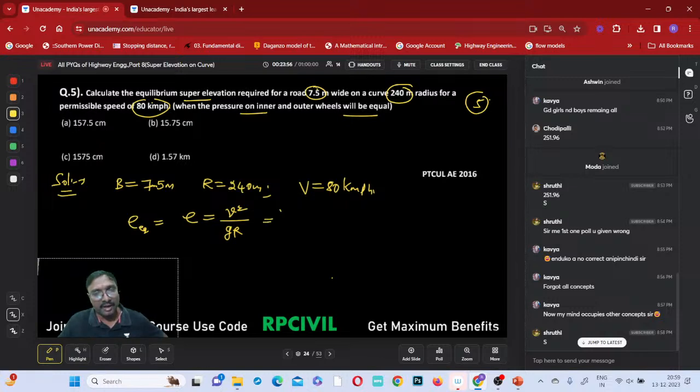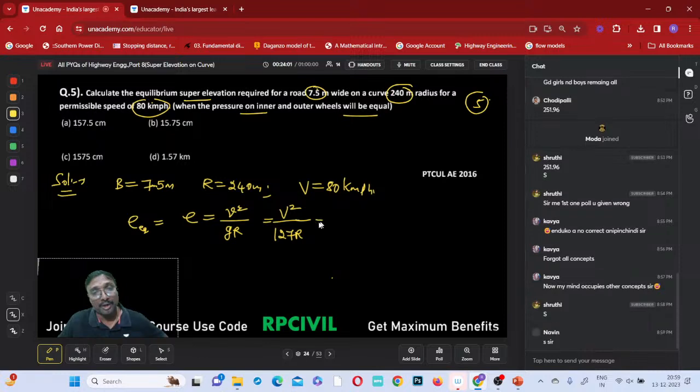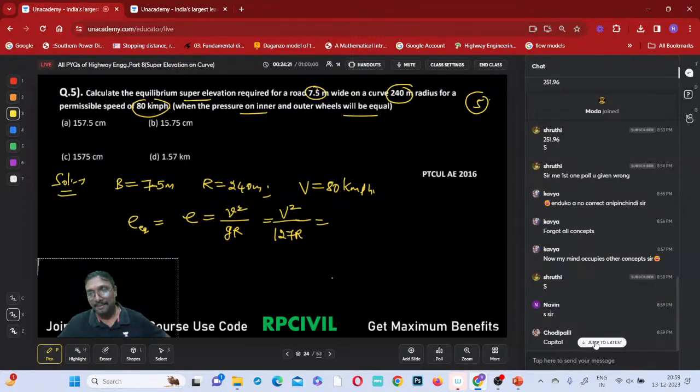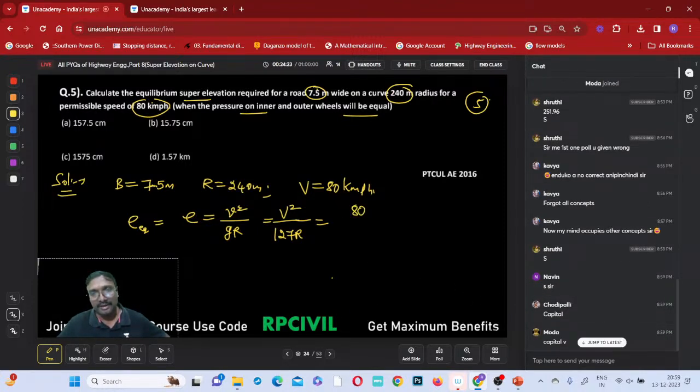If you just observe, capital V square by 127 r. Which formula do you want to use, the capital V formula or the small v formula? Which one do you want me to use? Somebody tell me. Capital V. Okay, capital V square is 80 square divided by 127 into the radius, which is 240.